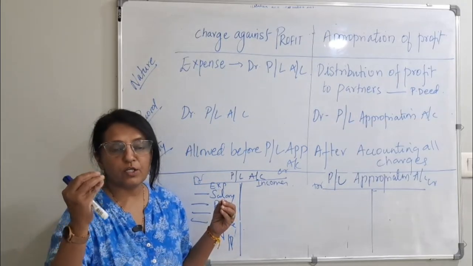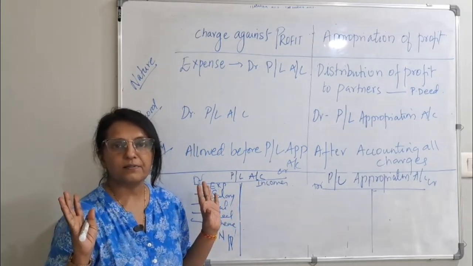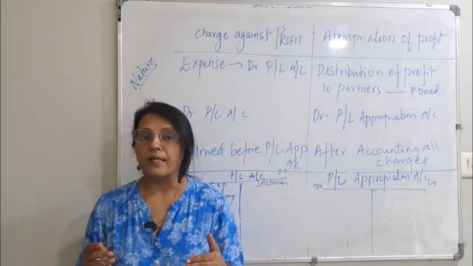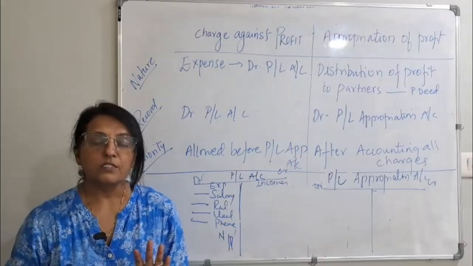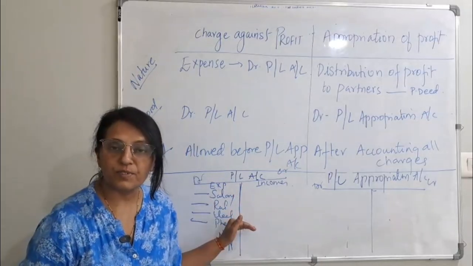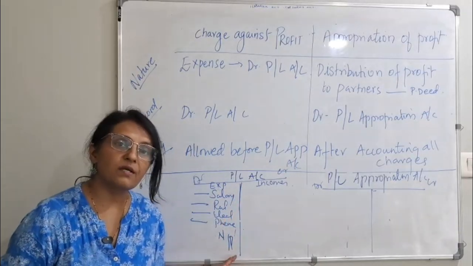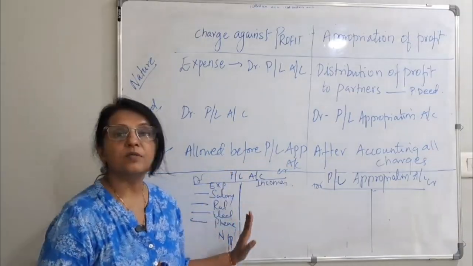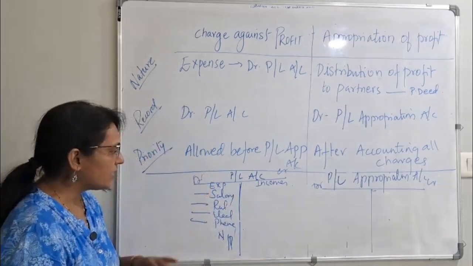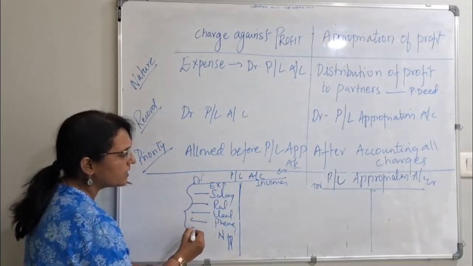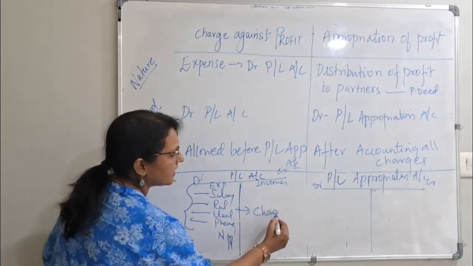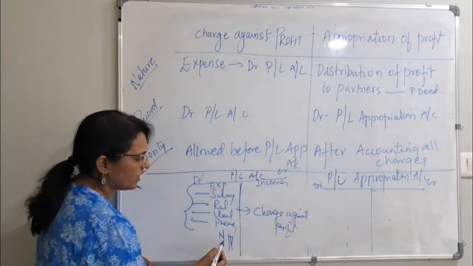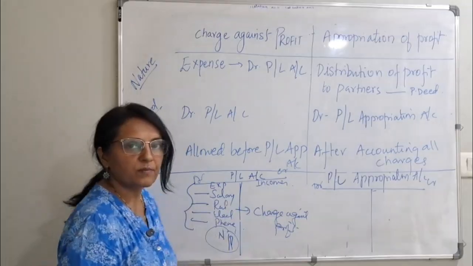I don't mind whether you are making profit or not. We want our salary. Whatever the phone bill is, rent is there, you have to pay whether you are making profit or not. So you have to show the expenses first, and then you arrive at the net profit after deducting the expenses. This is known as charged against profit. Whatever expenses you have shown over here, these are charged against profit, which means before arriving at the profit, these are the charges.